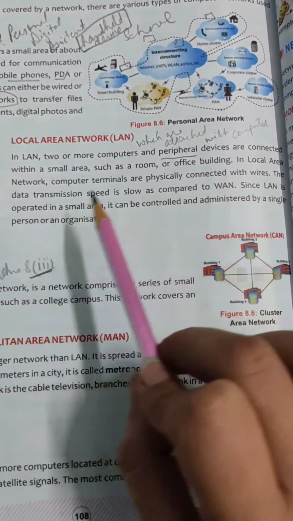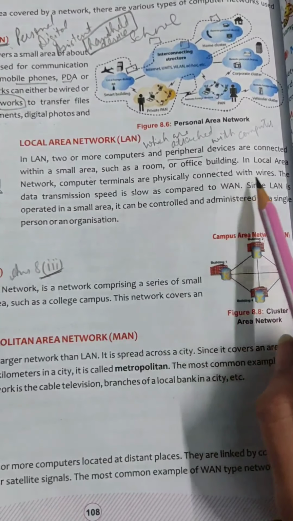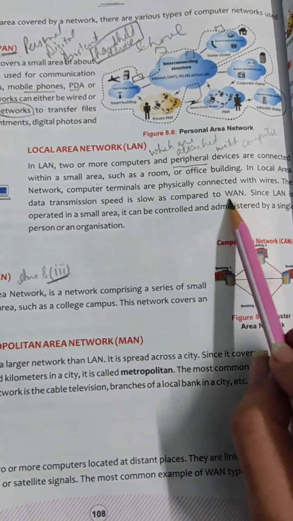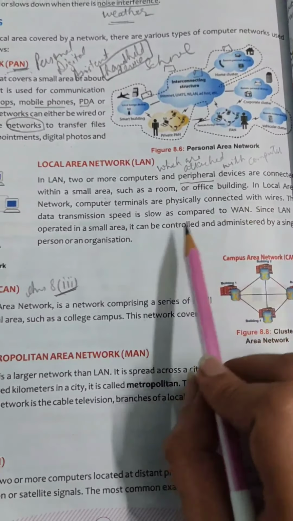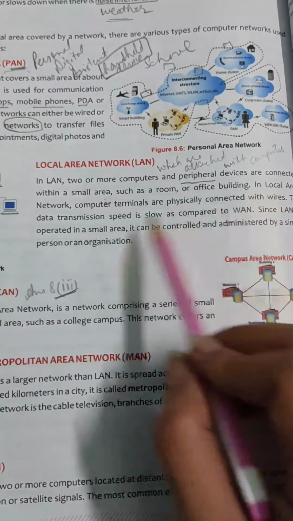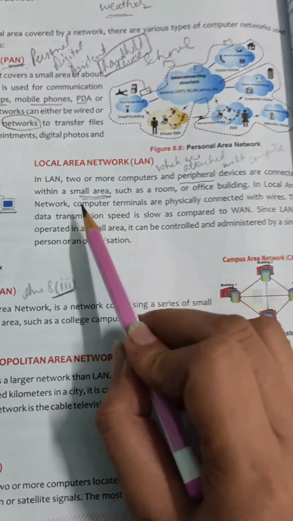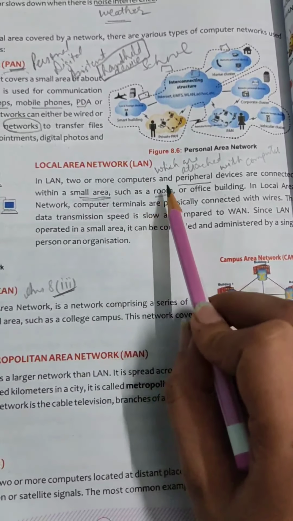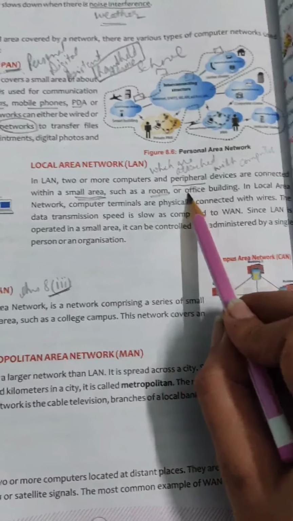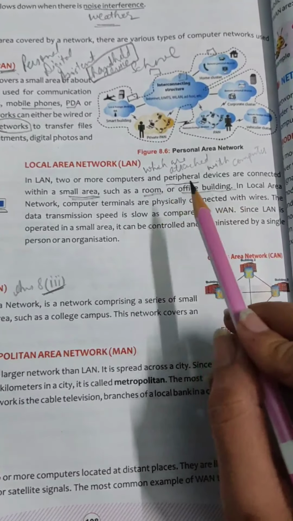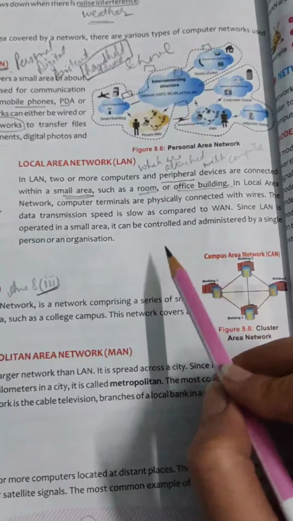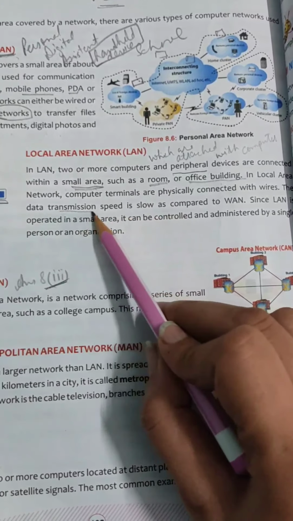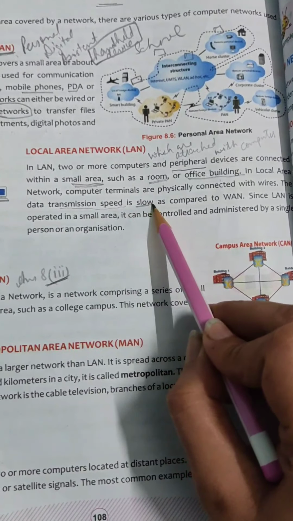In a local area network, computer terminals are physically connected with wires. The data transmission is slow as compared to WAN, that is wide area network. This type of connection comes in a very small area, like a room where we have to connect the devices, or an office building, where inside all the rooms we have to connect. For this we use LAN only, and its data transmission is also very slow.